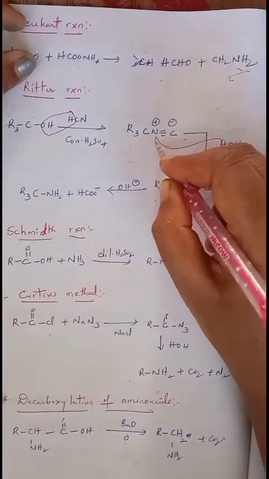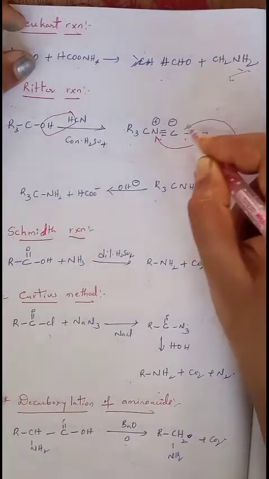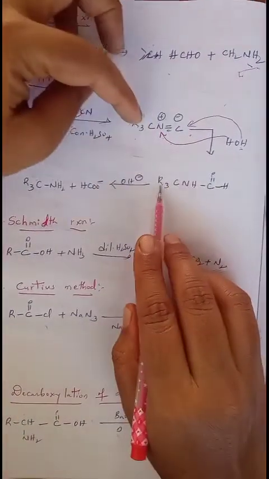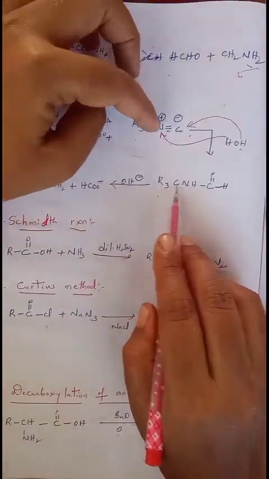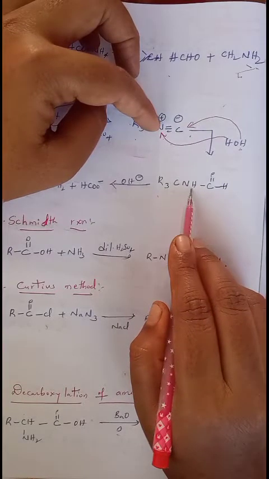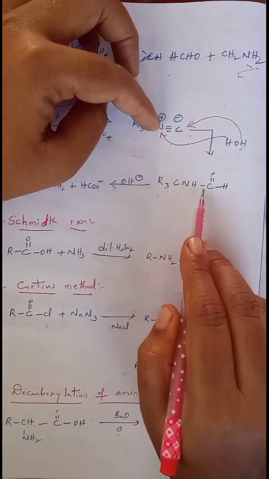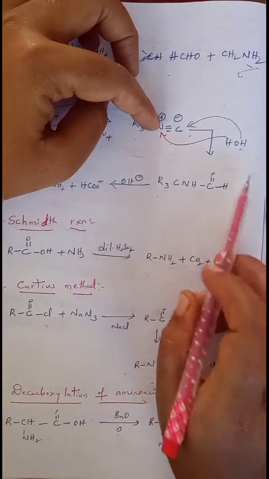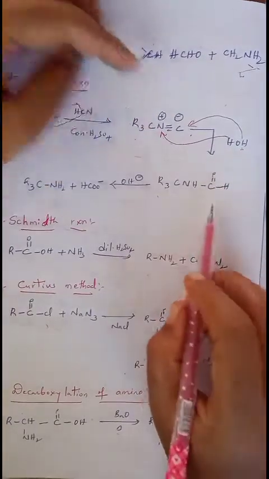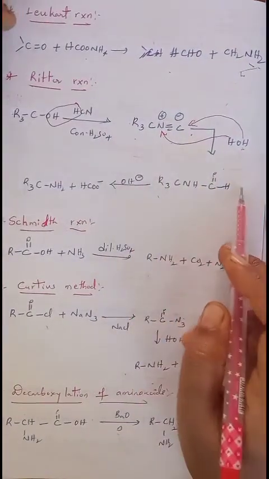Hydrogen is added to the nitrogen, OH is added to the carbon. Then we will get R3CNH-CH=O H single bond, C double bond OH. So finally we got this as the intermediate.